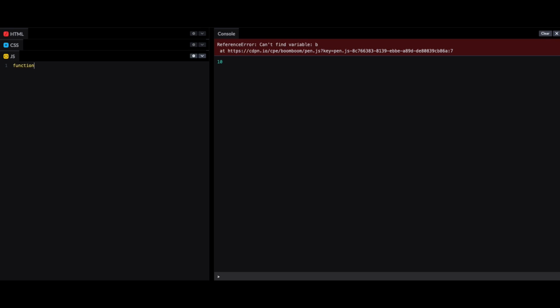Function outer function. Let's say it will take a variable, outer variable. Inside this function, let me create another function. Let me call that inner function, or we can make it parent and child, no problem. Inner variable.